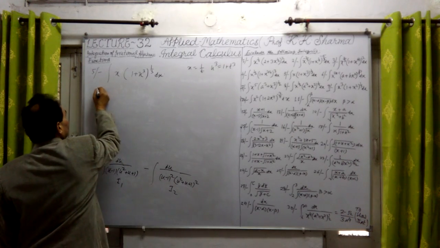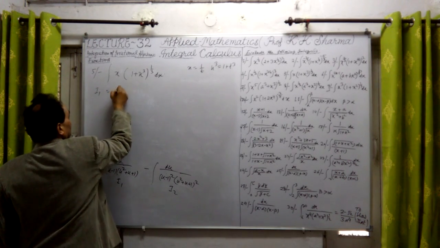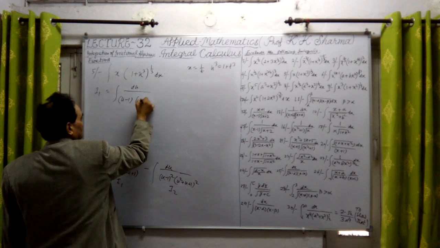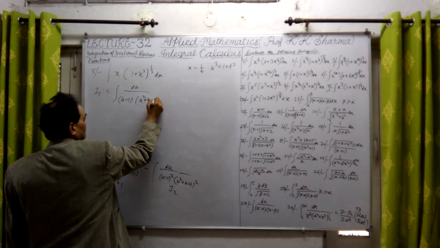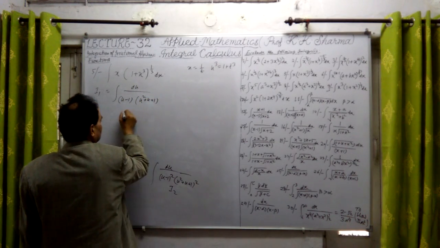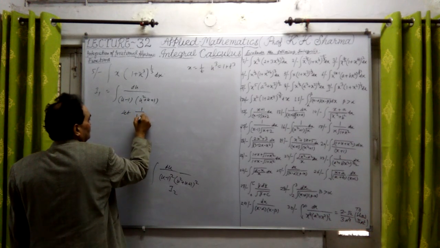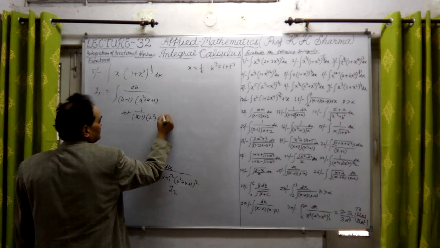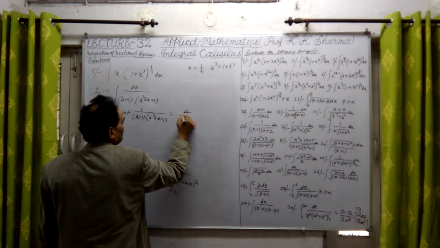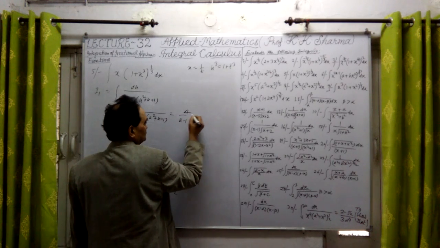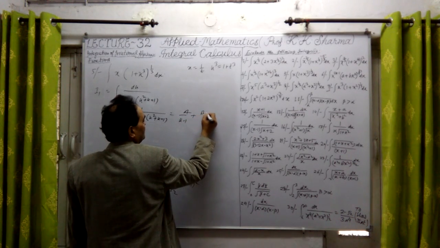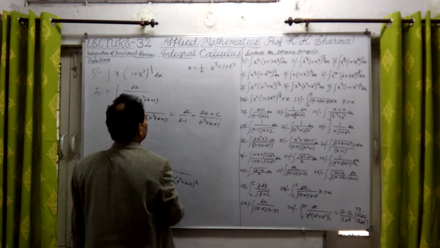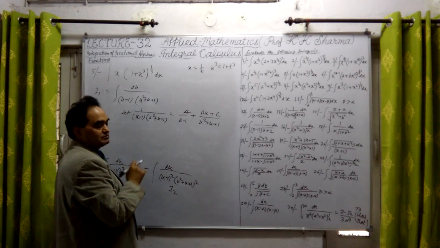Here I1 is equal to, this is the negative sign, but I am taking the positive sign here, du upon u square plus u plus 1, then I will finally substitute. Okay, let 1 upon u minus 1 into u square plus u plus 1 be equal to a upon u minus 1 plus bu plus c upon u square plus u plus 1. Okay, by partial fractions we have to do this.